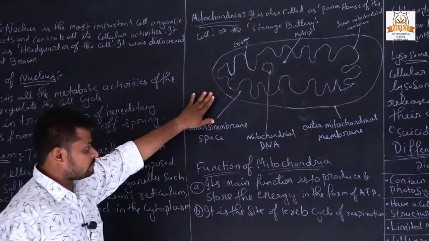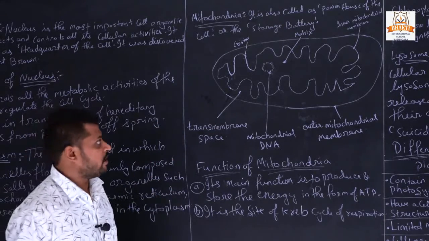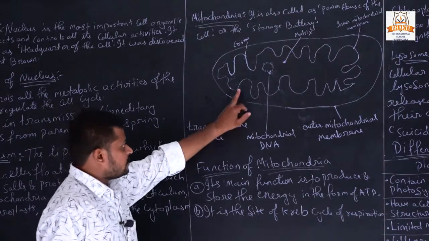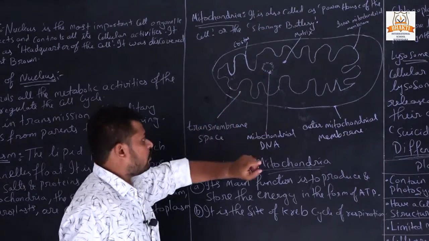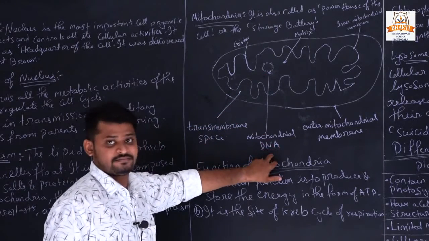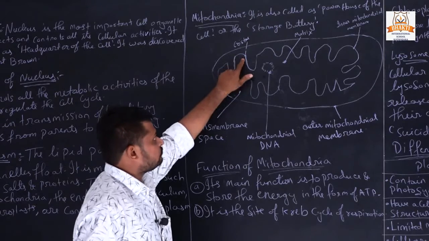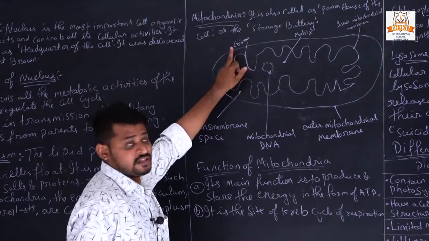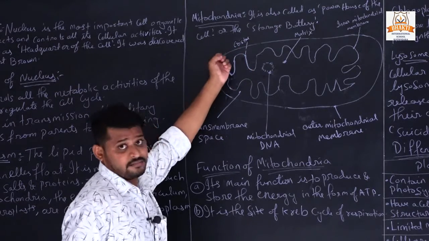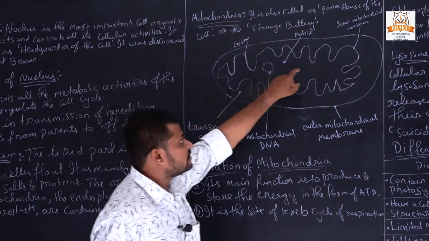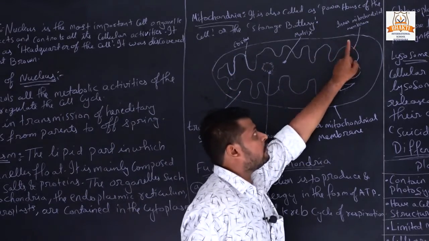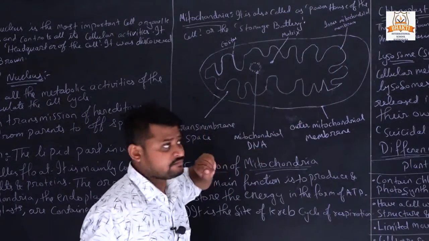This is the structure of mitochondria, in which this portion is called mitochondrial DNA, and the upper portion is called cristae. Inside the cristae there is the inner mitochondrial membrane.